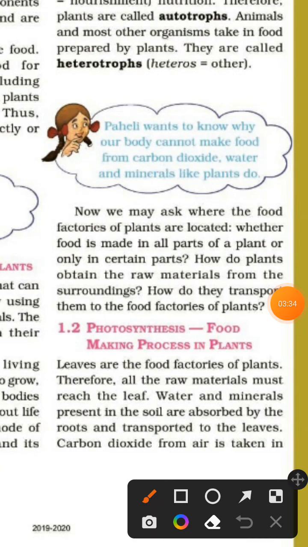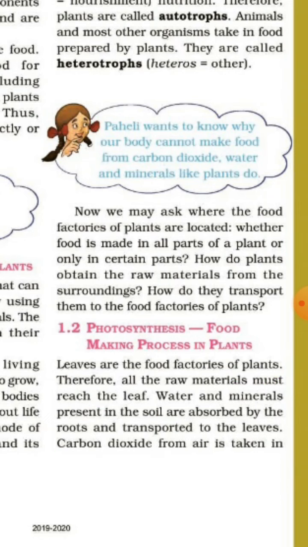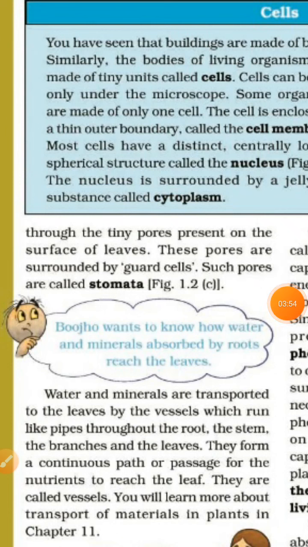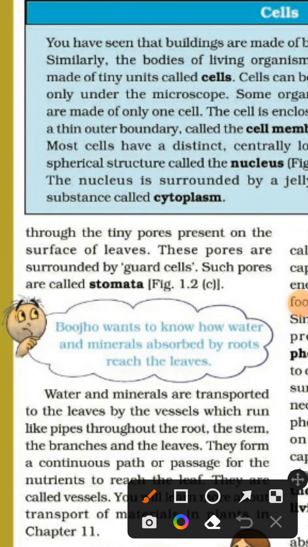So, leaves are the food factories of plants. All the raw materials must reach the leaf. For that, water and minerals in the soil are absorbed by the root and transported to leaves. Then carbon dioxide is another main factor. Carbon dioxide from air is taken in through the tiny pores present on the surface of leaves. These pores are called stomata, and they are surrounded by guard cells.